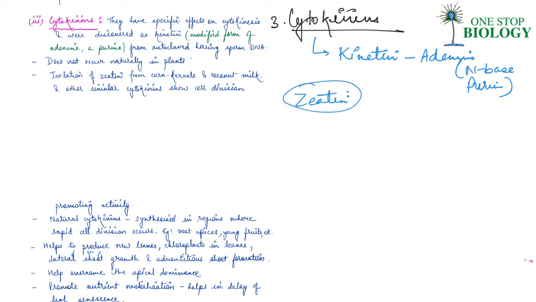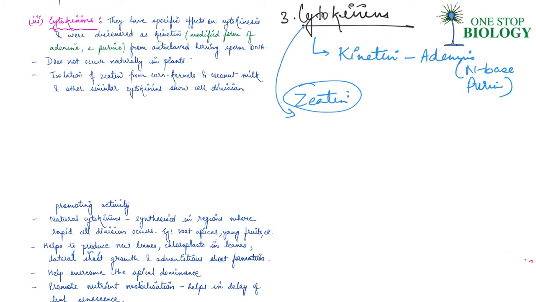We said the name itself is derived from cytokinesis, which is nothing but cell division. So basically, it again promotes cell division.